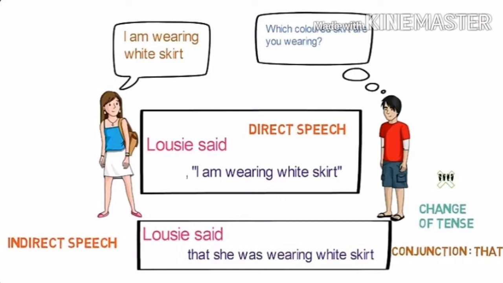Let us see another example which we saw earlier. Lucy said, "I am wearing a white skirt." Let's convert it into indirect speech now. So it will be converted like this: Lucy said that she was wearing a white skirt. What are the changes you can identify here from direct speech to indirect speech? Here also, first is removal of inverted commas. Second one is the change of tense. And the third one is the use of the conjunction "that." Hope you are clear on the fundamental difference between direct and indirect speech.